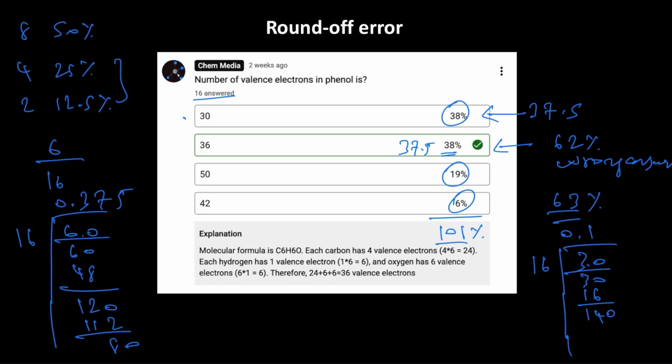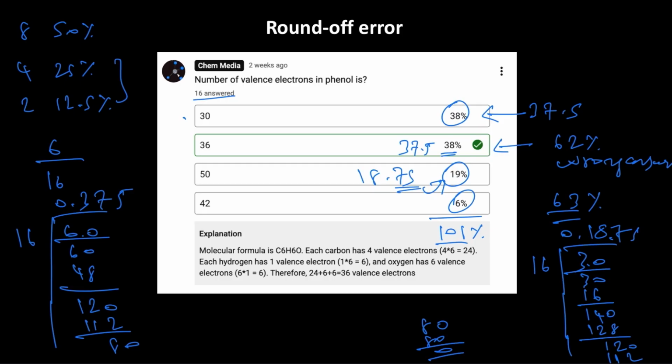So we can do it 8 times because 8 times 16 is 128, remaining 12, we can't divide, so put a 0. Then we can do it 7 times. So then it is 112, remaining 8. So we can do it 5 times. So it is actually 18.75%, which is rounded off to 19%.